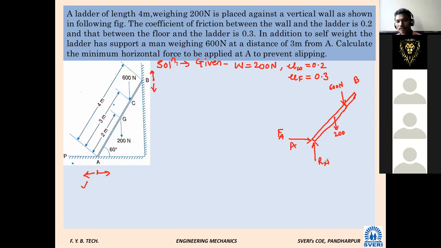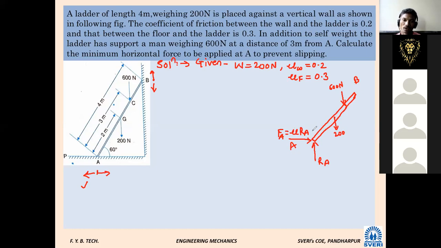In terms of RA, how should I write this? In terms of reaction, F is equal to mu RA, something like this.